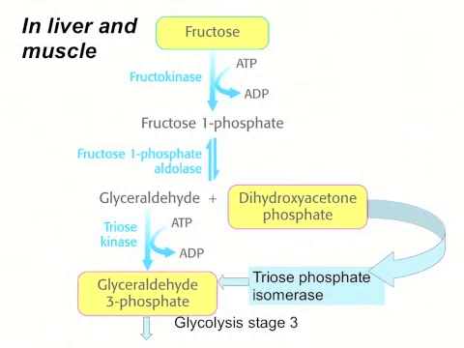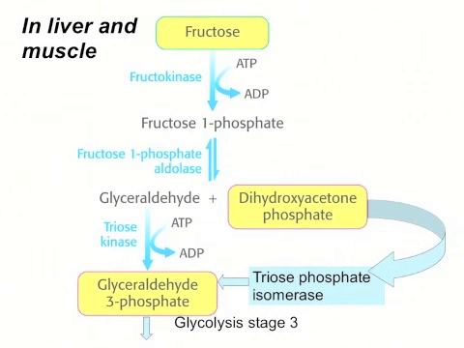Now, we have two products that we really can't use yet. We don't need glyceraldehyde, we need glyceraldehyde 3-phosphate. And so we're going to use a triose kinase to phosphorylate glyceraldehyde to yield glyceraldehyde 3-phosphate. This can then enter glycolysis in stage 3. And dihydroxyacetone phosphate can simply be isomerized by triose phosphate isomerase, which is the same enzyme we saw in glycolysis. And finally, we end up with two molecules of glyceraldehyde 3-phosphate from this one molecule of fructose.